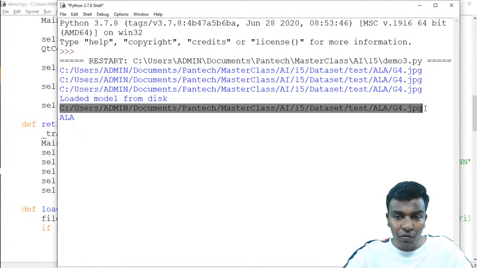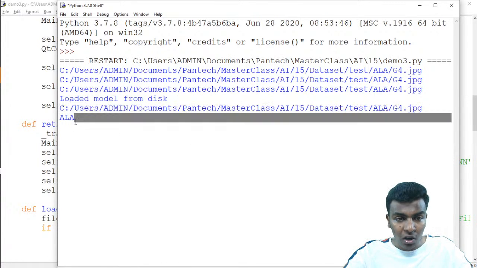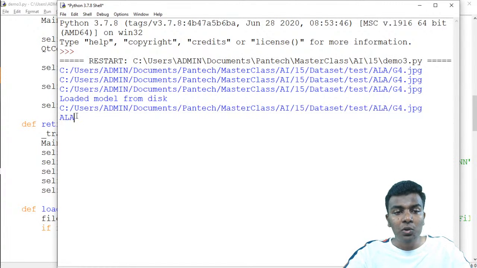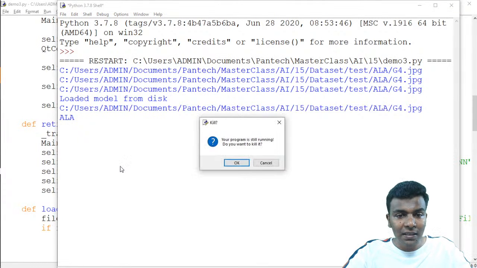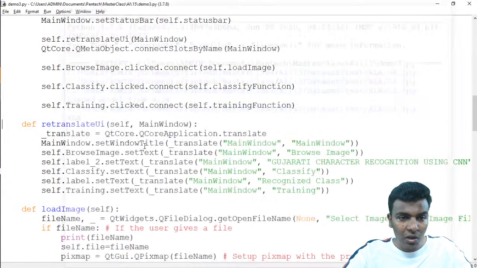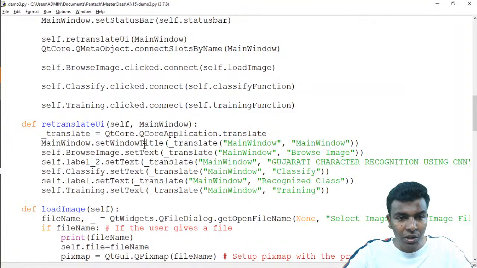That is g4.jpg, and what are the results? That is ALA or the other classes it is representing. Those things can also be given in the shell window. I think you guys all got this, the workflow. If you want to understand this array part, I'm going to print another result for you. I'll show that.